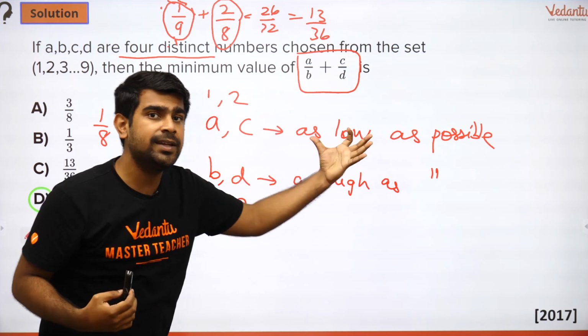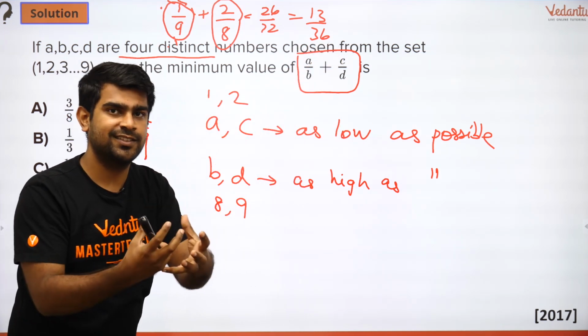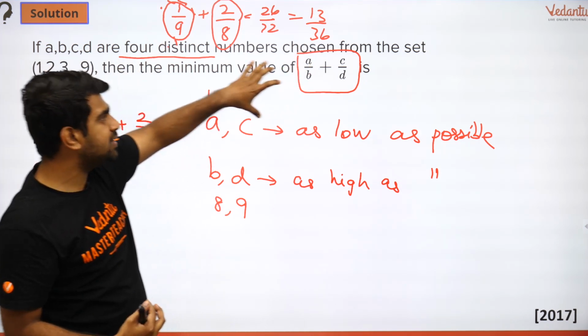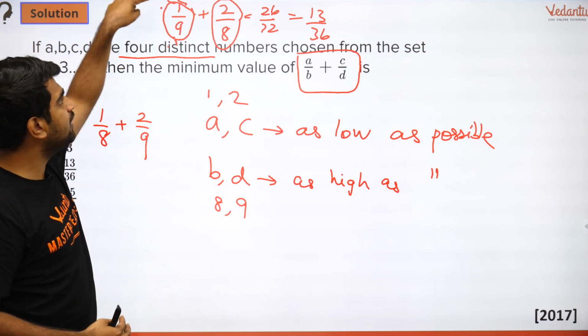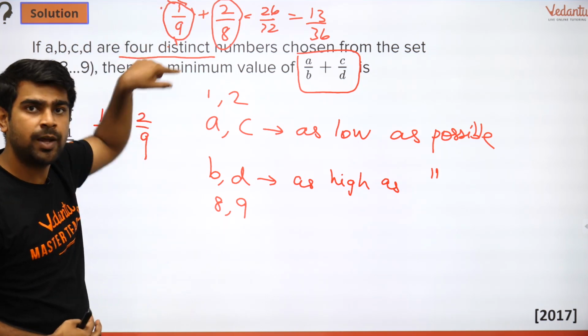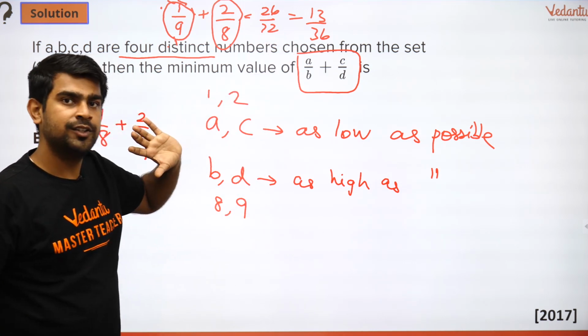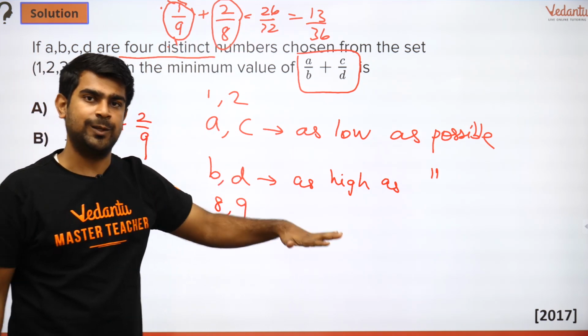When I look at the sum being minimum, I need to address both of them together. What you did here, the mistake is you tried to observe A by B separately and minimize it as much as possible because you gave the lowest numerator and the highest denominator, which is the best case. But you gave it completely to the first term alone. So the second term, what is left out, is actually not going to give you the minimum value.